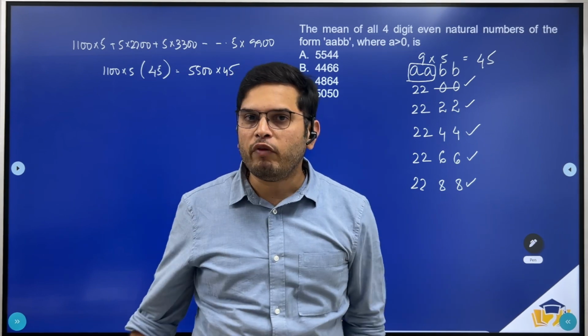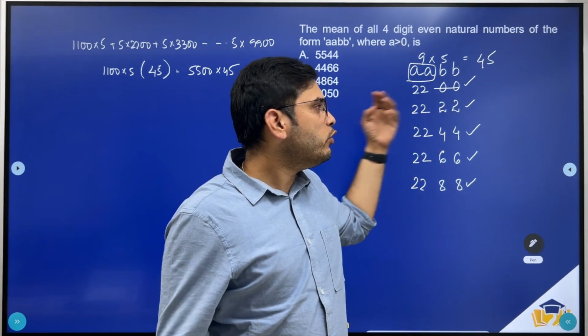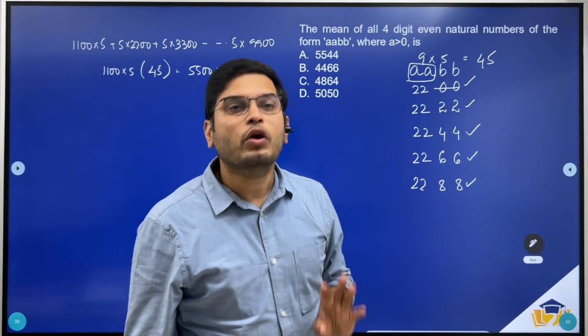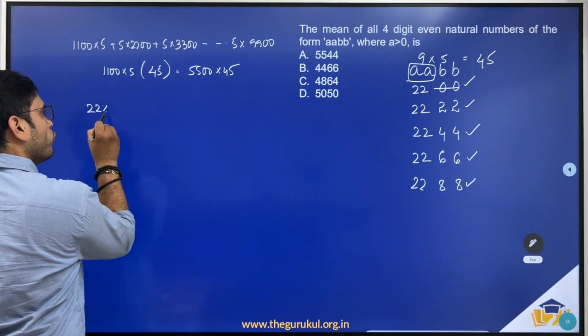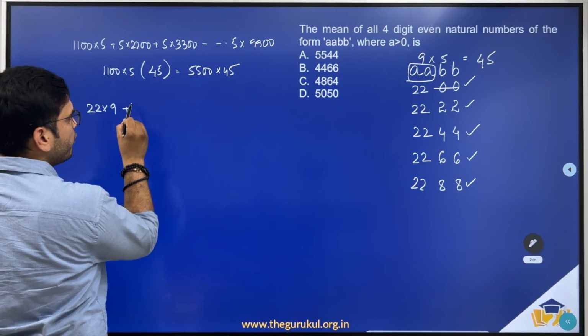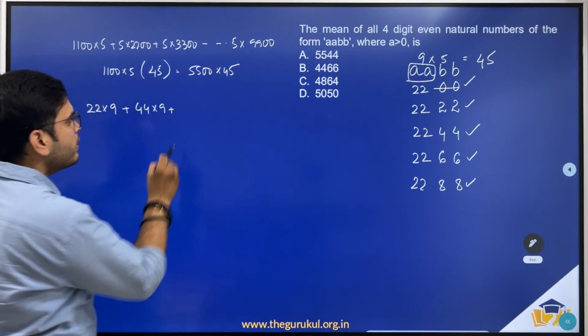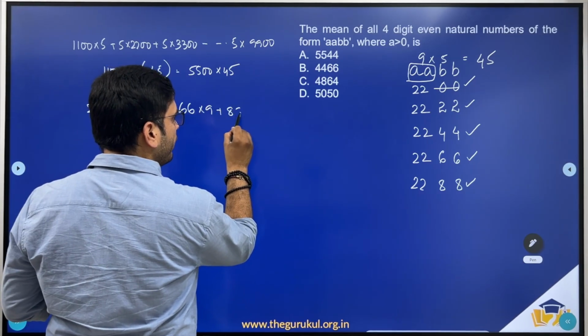Now how many 22s will be there? 9, right? Because 1122, 2222, 3322, 4422, 5522, so on till 9922. So 22 into 9 plus next 44 into 9 plus 66 into 9 plus 88 into 9.